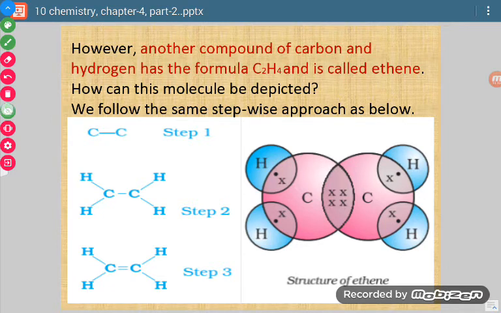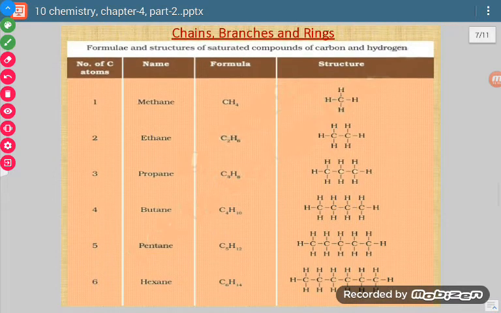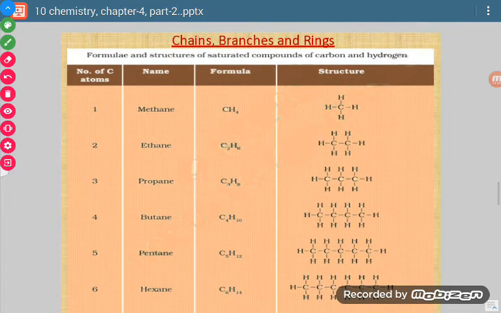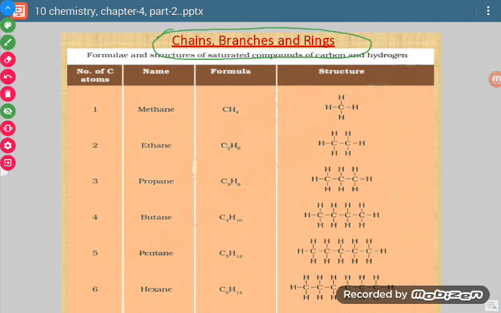Okay, now let us see this. Chains, branches and rings. Now we are going to discuss the chains, branches and rings which will be formed between the carbon compounds. Here I have written all the saturated compounds: methane, ethane, propane, butane, pentane, hexane.